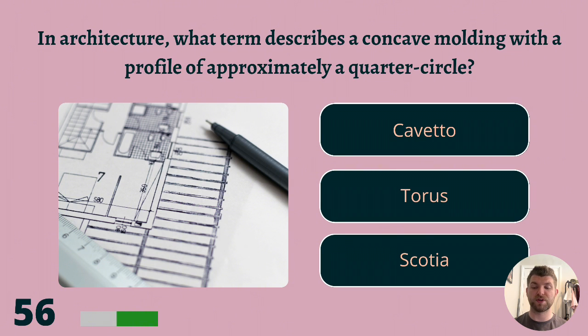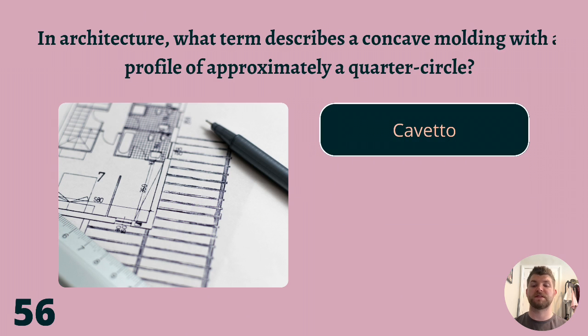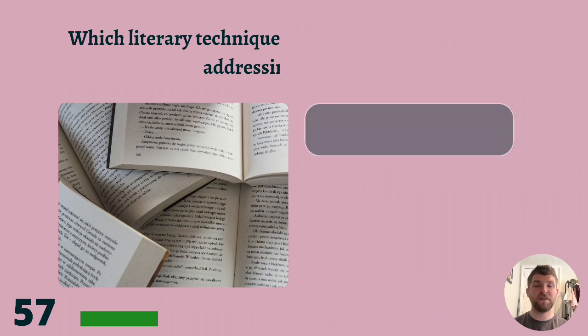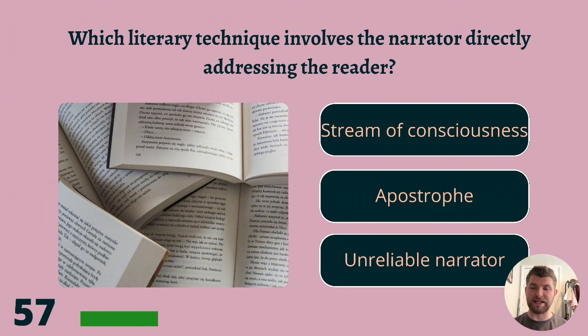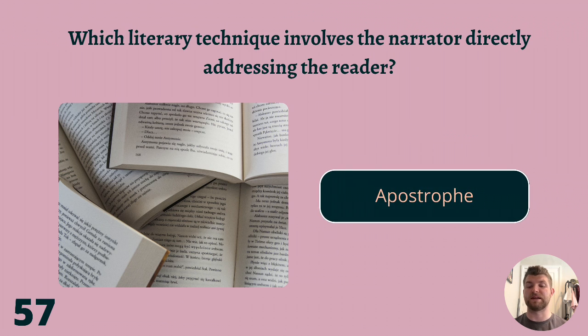Cavetto, torus, or scotia? The answer is cavetto. 57. Which literary technique involves the narrator directly addressing the reader? Stream of consciousness, apostrophe, or unreliable narrator? The answer is apostrophe.